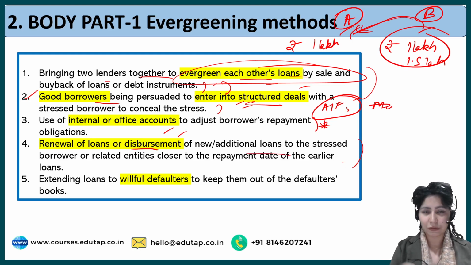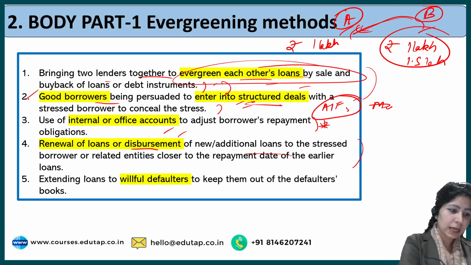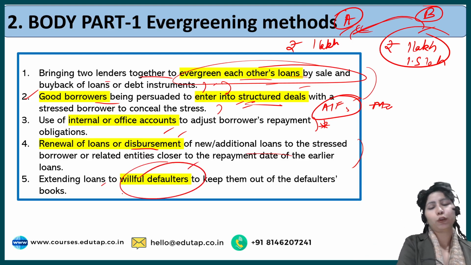This is something that we discussed in the initial slide, where you were the bank and you were giving me the loan. Extending loans to willful defaulters to keep them out of the defaulter books.